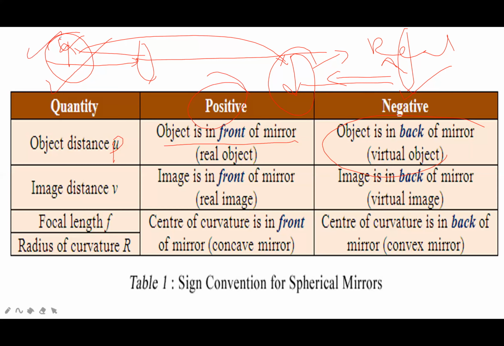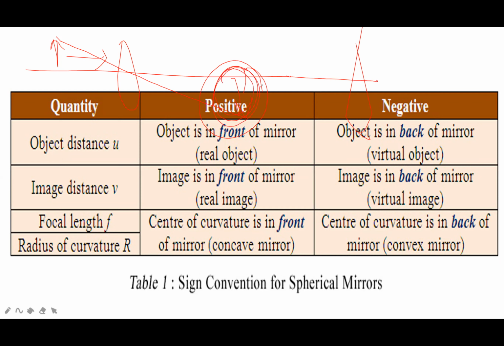If this is an object placed in front of a lens, it will be taken positive. If the image of this object is formed here and you place another lens in front of it, this image works as an object.